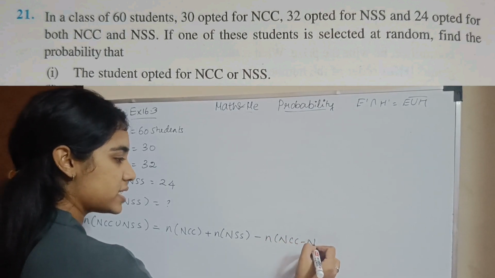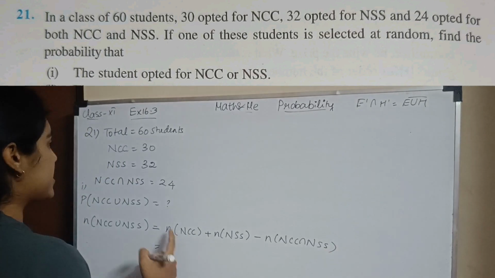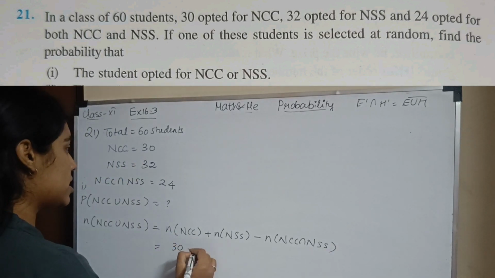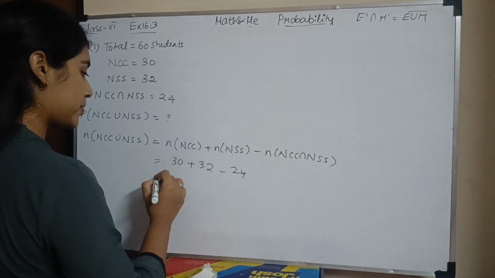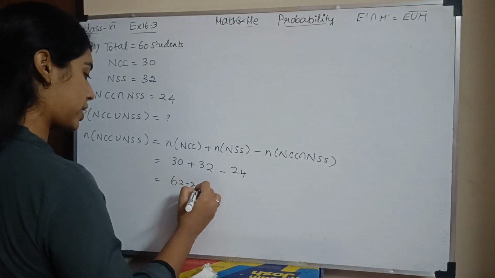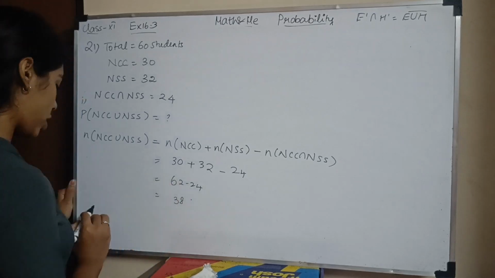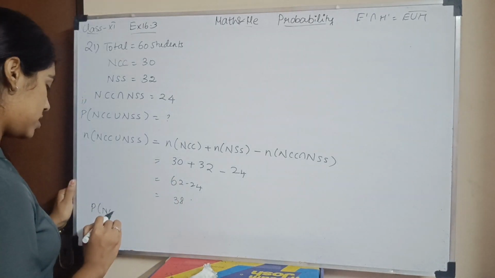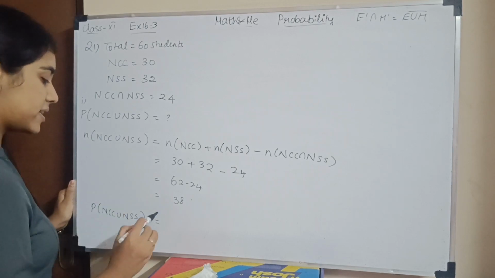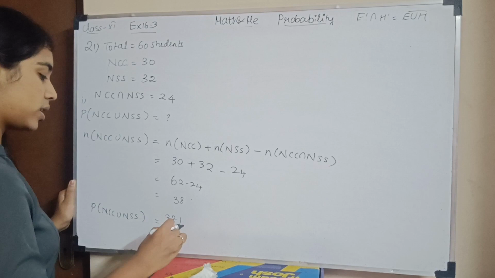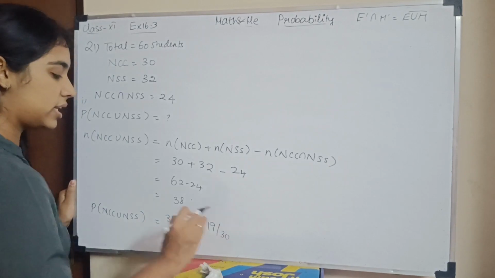So it will be 30 plus 32 minus their intersection, 24. So it is 62 minus 24, which is 38. So the probability of NCC union NSS, or NCC or NSS, will be favorable outcome divided by total outcome, which is 38 by 60, that is 19 by 30.